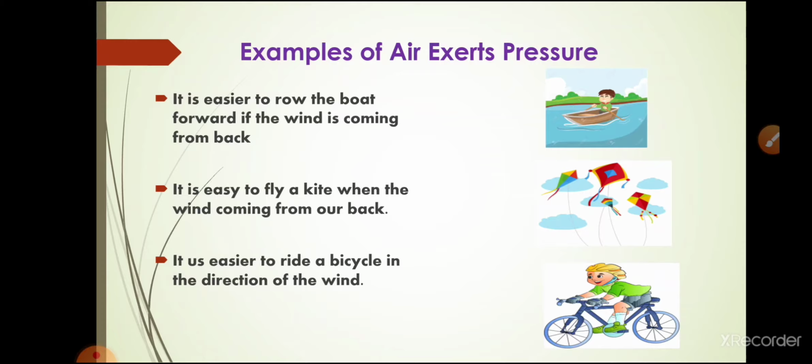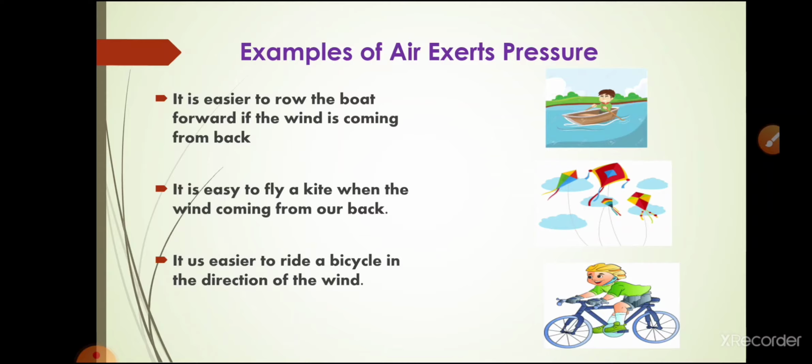Because in this case the wind exerts a pressure in the opposite direction of the motion of the boat, and since the wind opposes the motion of the boat, we have to apply much more force to row the boat against the direction of the wind. In the same way, when we are flying a kite, the wind coming from our backside helps. Why does this happen?